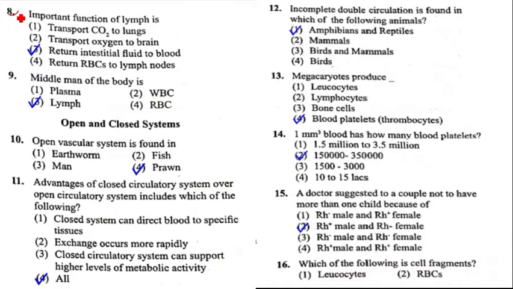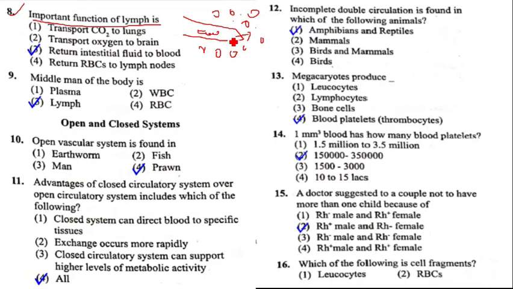Question number 8, an important function of lymph is. See, when blood flows through the blood capillaries, those capillaries are present in the tissue. The liquid present in the blood capillaries comes outside from the blood vessel and enters the cells present in the tissue.